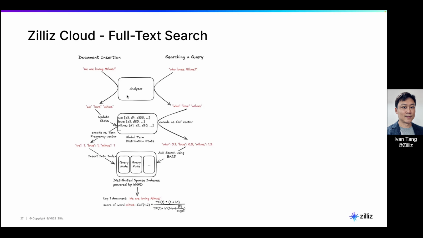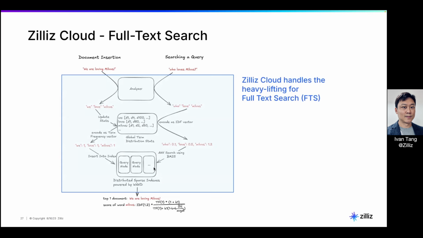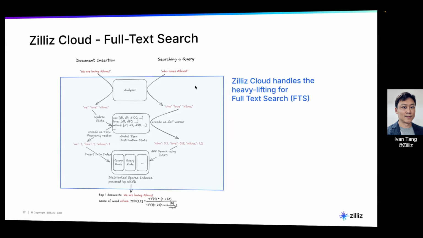And then next you've got to calculate the statistics, right? The global term distribution statistics of the words across the documents. And then you've got to insert the index as well. So all this heavy lifting is actually done by Zilliz Cloud, right? So instead of implementing this yourself, right now you put in a text field, okay, and then you just map it to your sparse vector field, right? And then just say that, hey, I want to use BM25, right? So we'll do all this heavy lifting for you, and when you search, you just search with the text as well. Okay, so now this is very powerful, and this brings me to the next favorite feature, right?